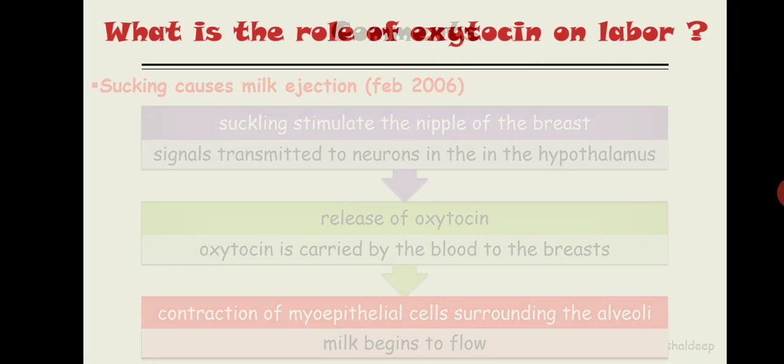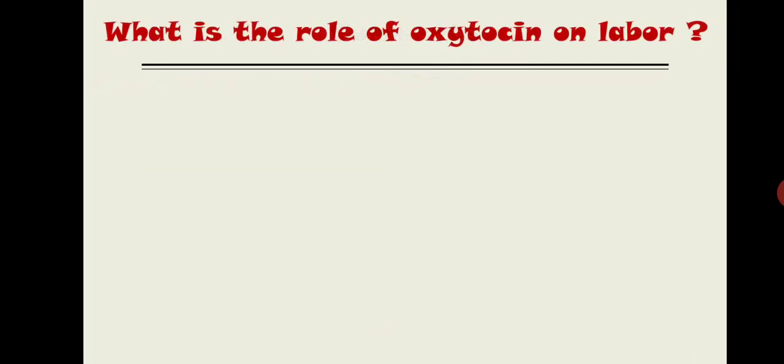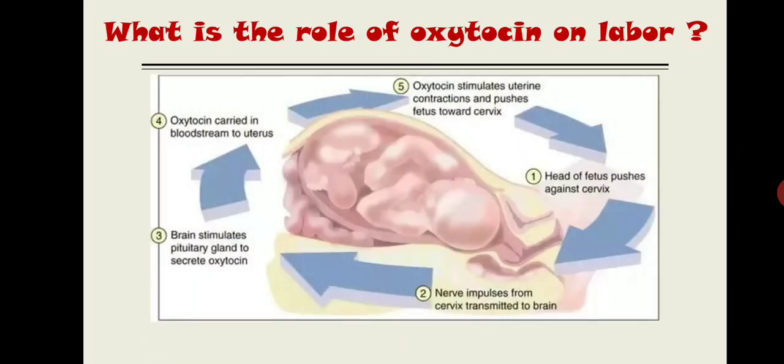Now the last thing: what is the role of oxytocin in labor or childbirth? Let me give you a diagram. You can easily incorporate the role of oxytocin in this diagram. See, this is the uterus. Inside the uterus there is a baby situated over here. This is the vagina. This portion is the cervix.